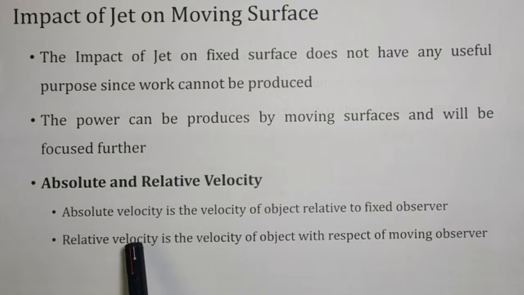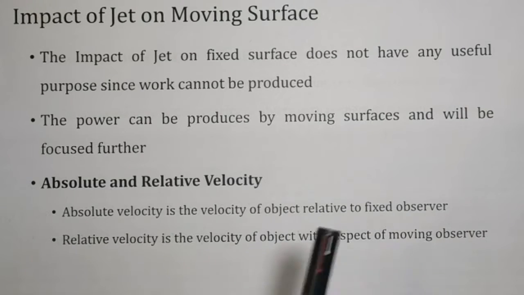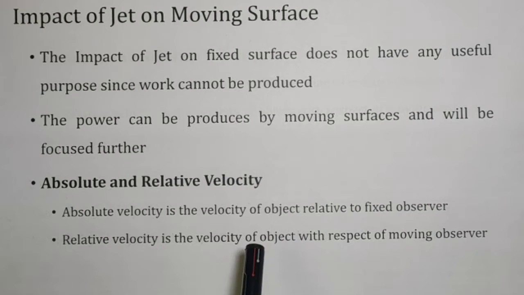But if the observer is moving with a specific velocity, say v, and the object is moving with velocity u, then the velocity experienced by that observer is a relative velocity.